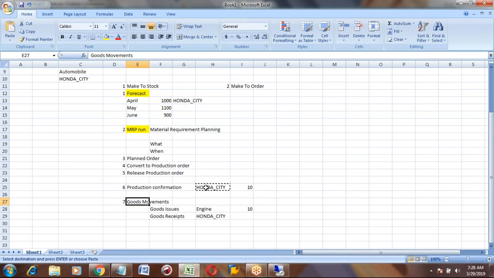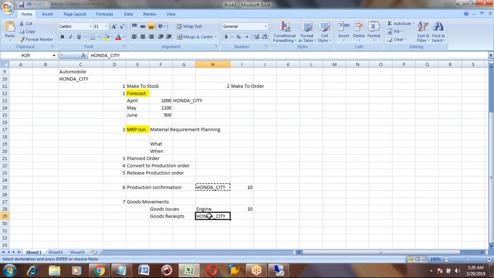Those you need to update in the SAP system. That is called the goods issue and goods receipt.